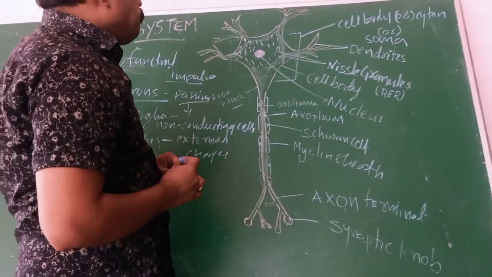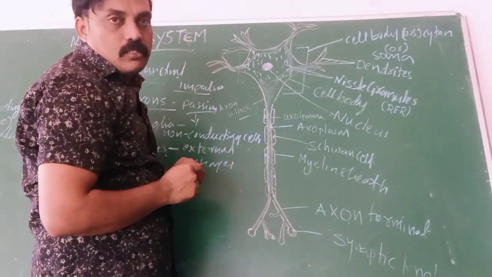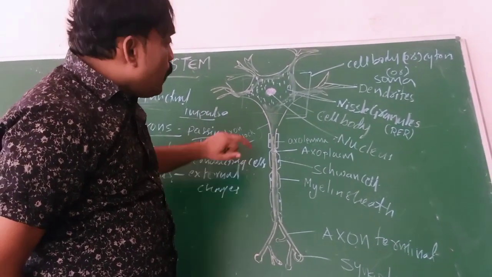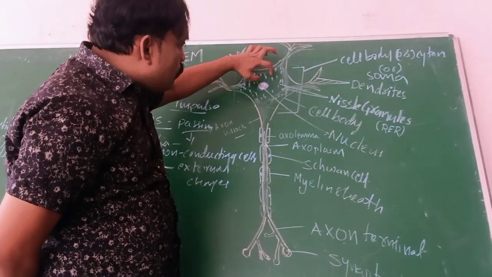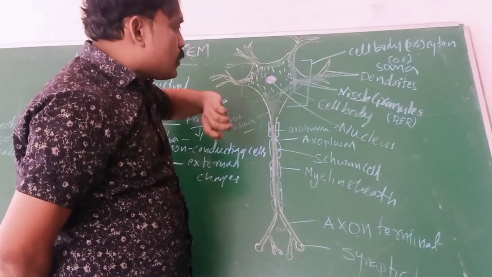In the cell body, we observe a distinct nucleus. In the middle of the cyton, the cell body, we observe the nucleus.